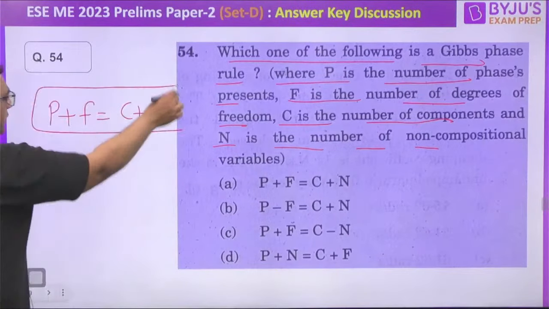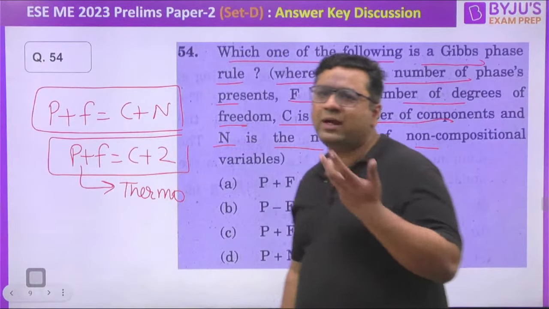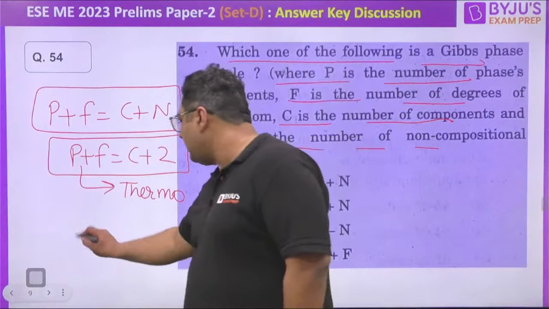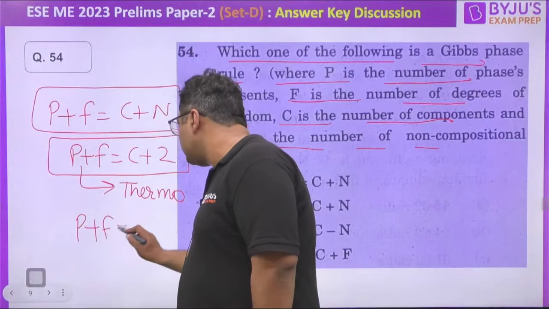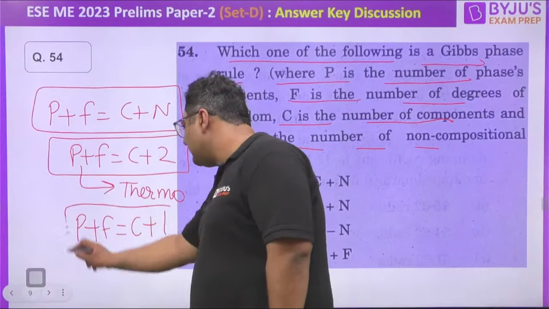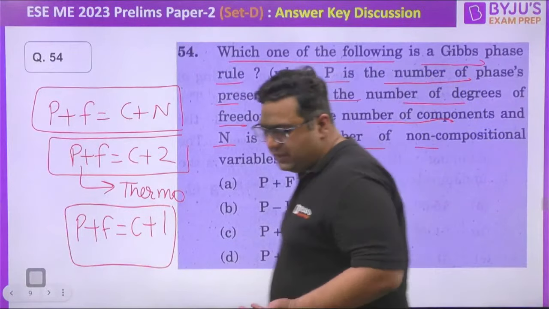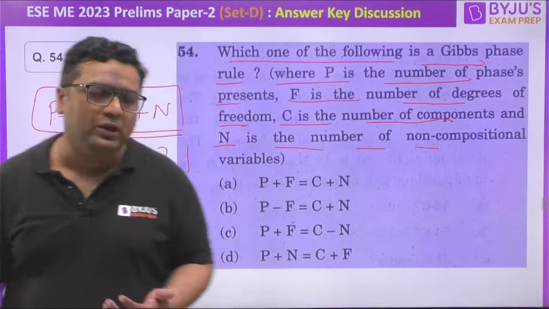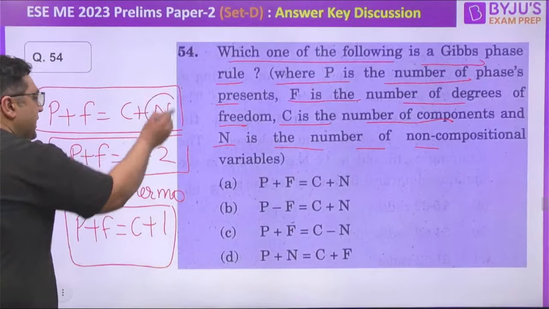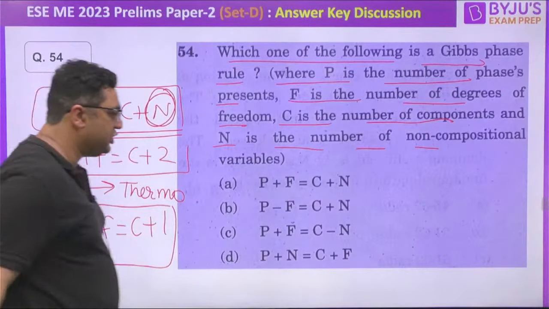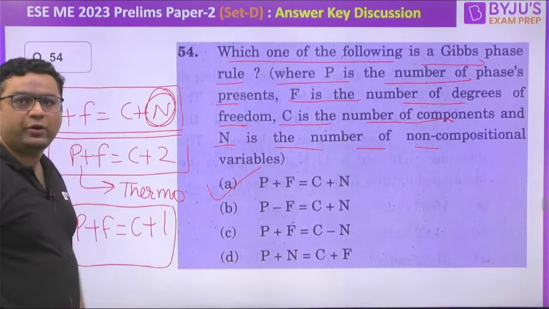But if you see the same in material science, all the things we are doing at atmospheric pressure. So there it becomes P plus F is equal to C plus 1, because here the variable is only temperature. So when you go for phase diagram, TTT diagrams, there we are going to use this rule. So here N is that value which will vary based on the conditions. So the answer for this is going to be A.